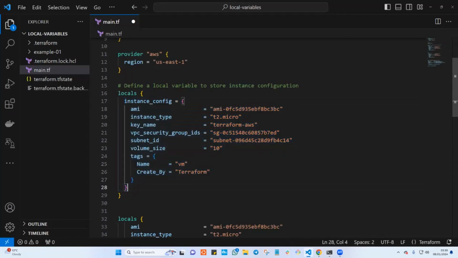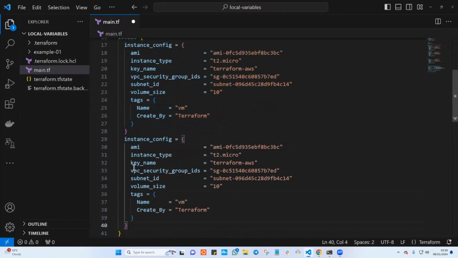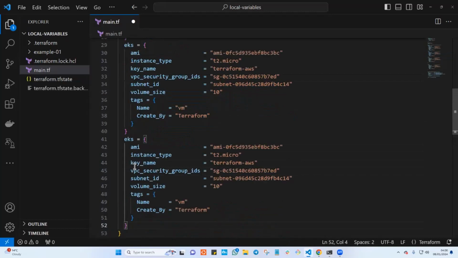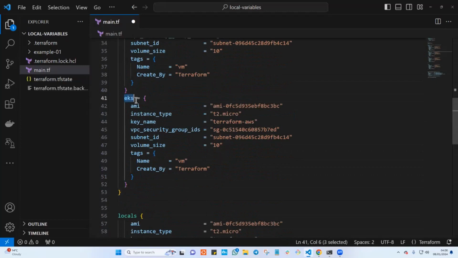Which means you can copy this block of code, put it here, and say this one will be for the EKS configuration, and you put all the variables that you need for EKS here. Let's say you have another one here. You can copy this one and say this one is for VPC, where you put all the VPC configuration.